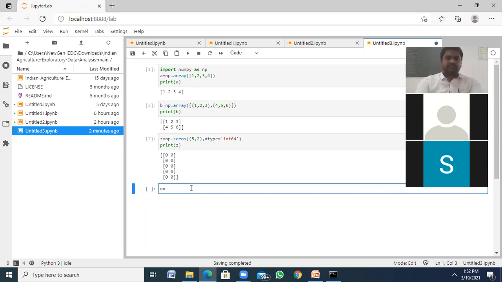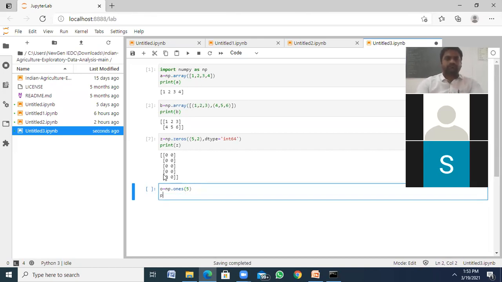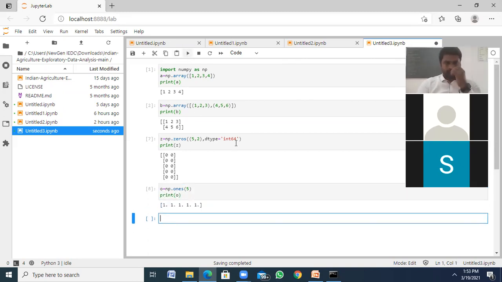See, o = np.ones of 5, 5. Print o. Like this, see, 1. 1. 1. all ones.